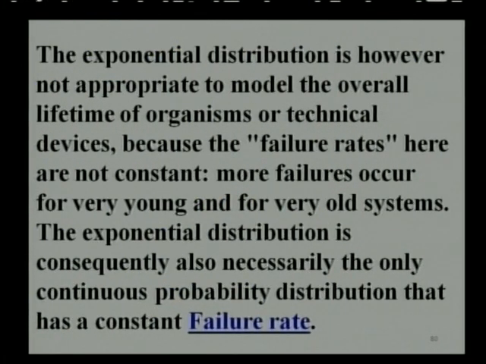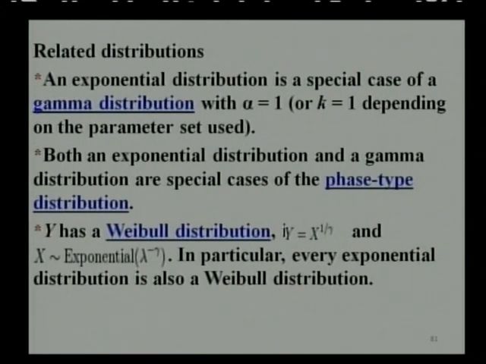The exponential distribution is, however, not applicable to model the overall lifetime of an organism or technical devices, for example an electronic bulb or the computer chips which are produced in a plant, because the failure rates here are not constant and more failures occur for very young and for very old systems. The exponential distribution is also consequently the only continuous probability distribution that has a constant failure rate.